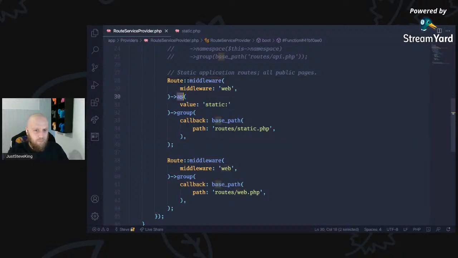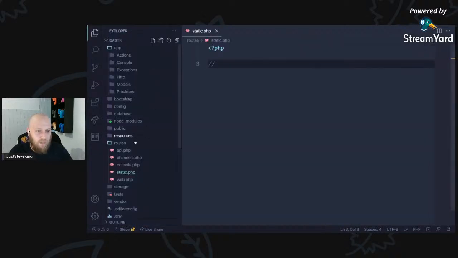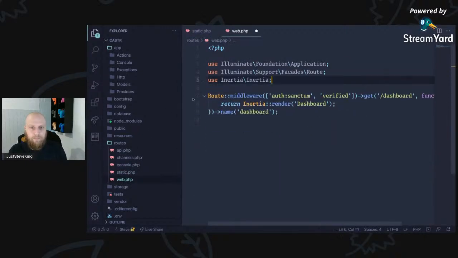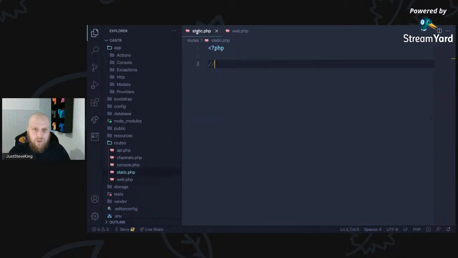We're going to set a prefix on all of the routes within there with a name of static colon. Then we're going to group all of the routes that are within the static.php, which we've now created. So there's that. So the first thing we need to do is this web route here. We don't want that. We will need that. So we can pull that across.